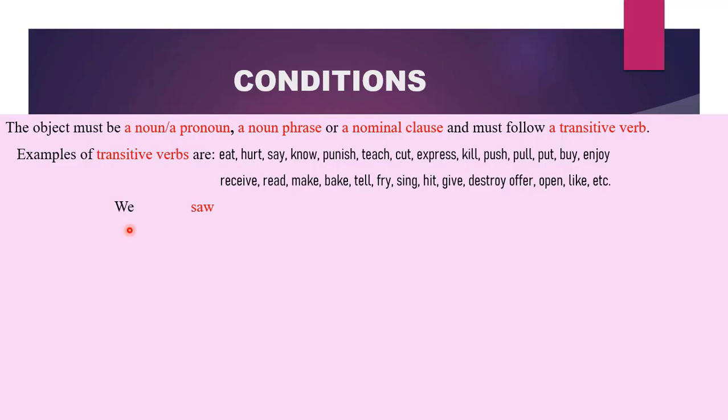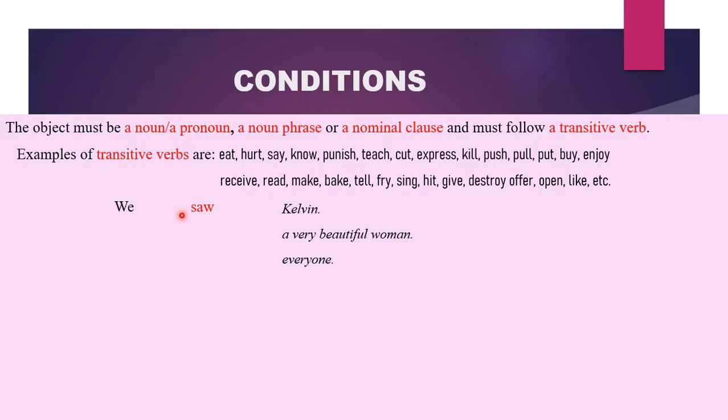For example, we saw. What did we see? Anything that comes after saw will be your object, because saw is a transitive verb. We can say, we saw Kelvin. Kelvin is an object. A beautiful woman. We can say, we saw a beautiful woman. What did we see? A beautiful woman. Therefore, a beautiful woman becomes our object. Any noun phrase or a clause that comes after a transitive verb or verbs like this will function as an